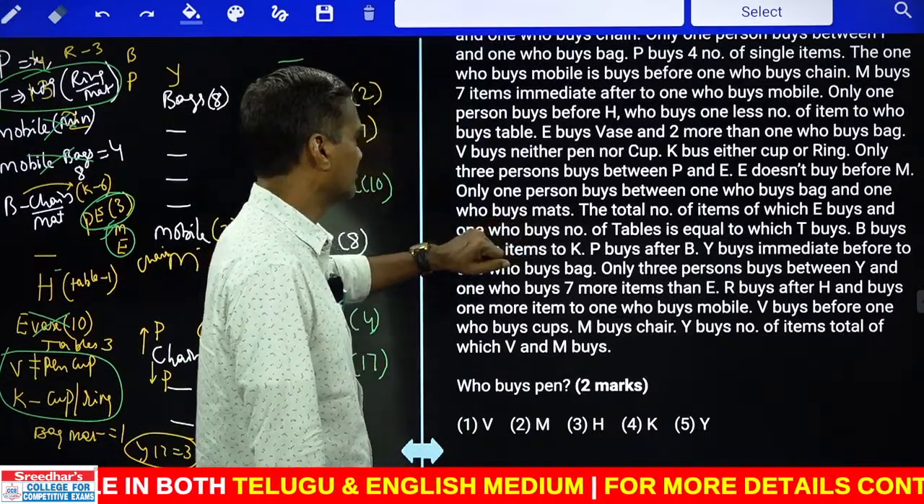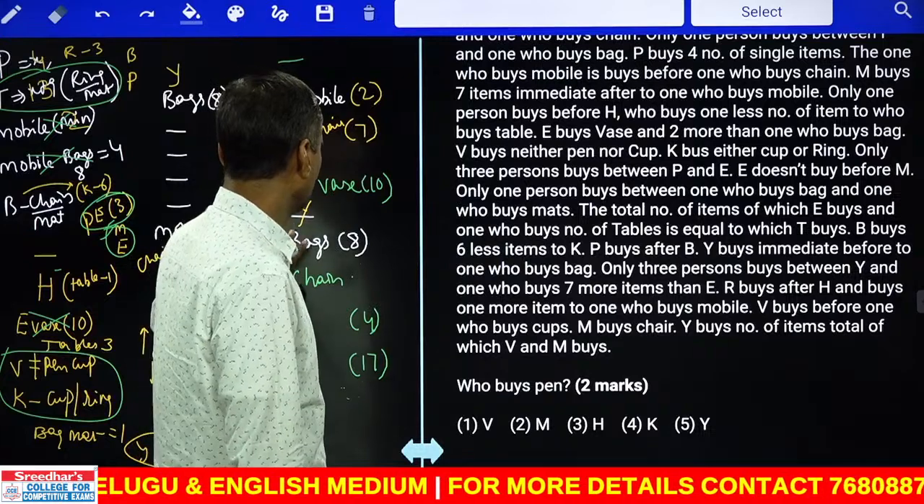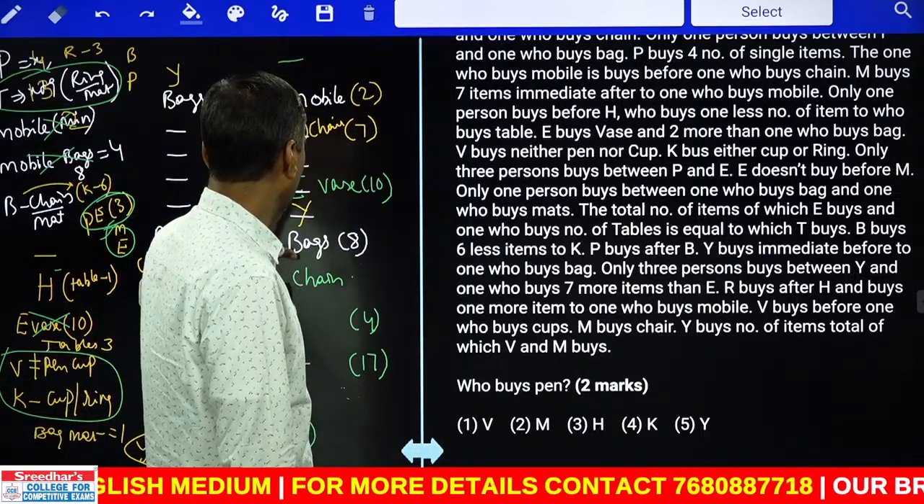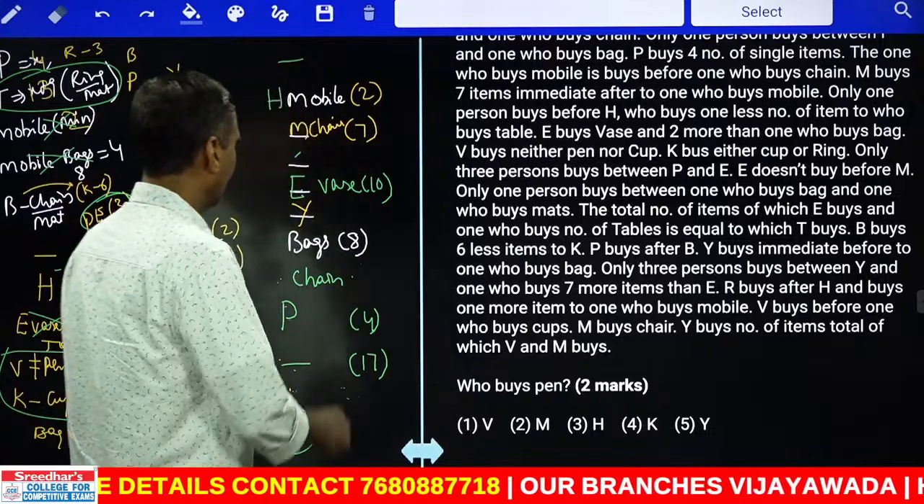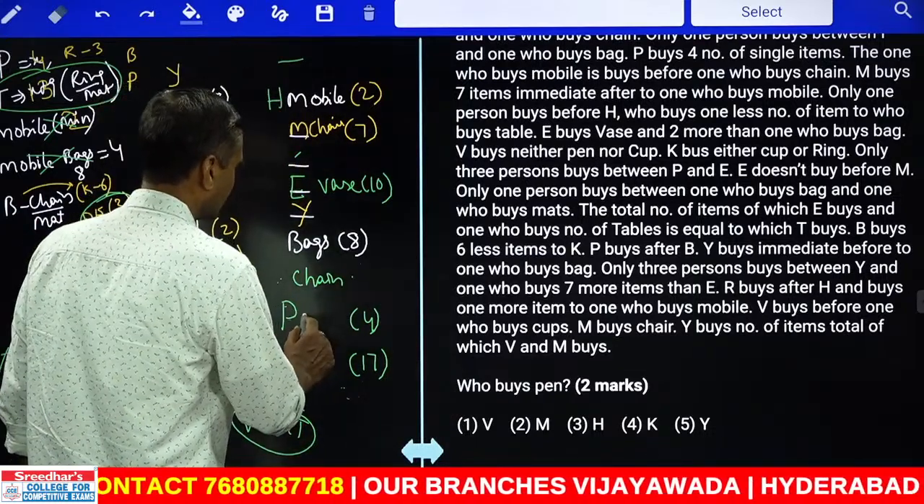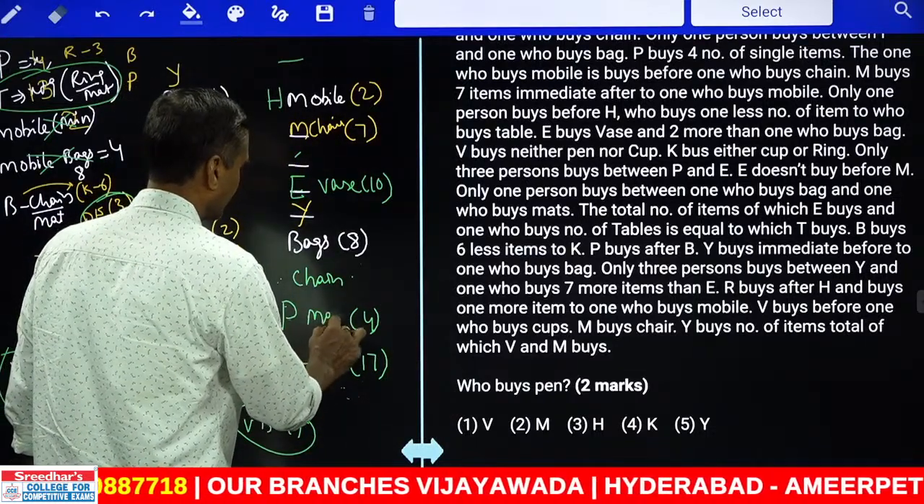And only 1 person between the bag and the one who buys mat. How many are there? There is exactly 1 person. And with 1 person between bag and the one who buys mat, hence P is mat.